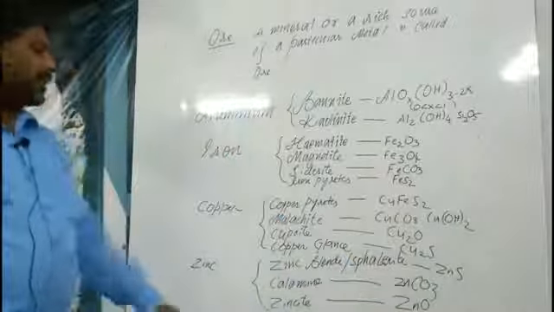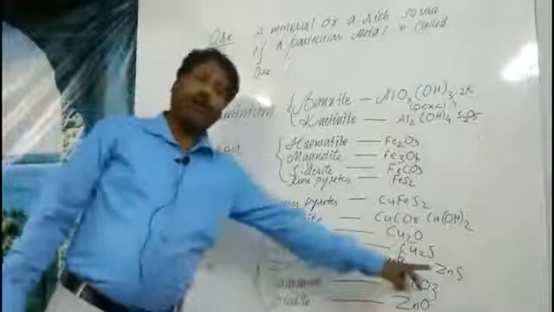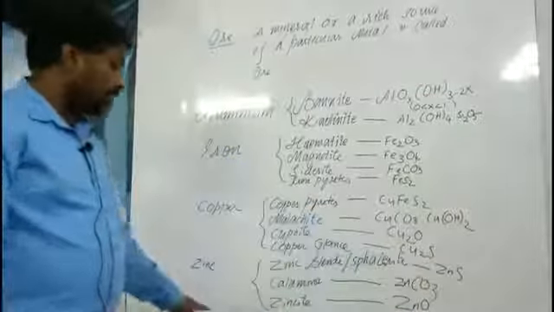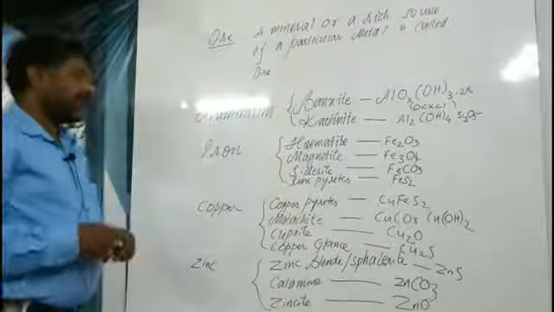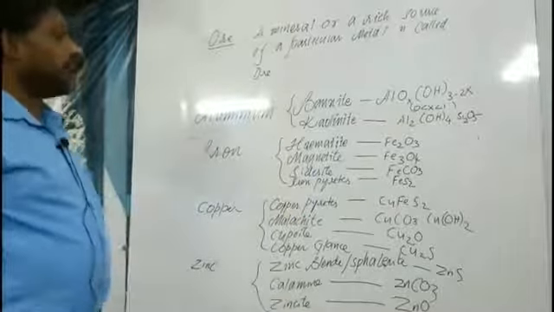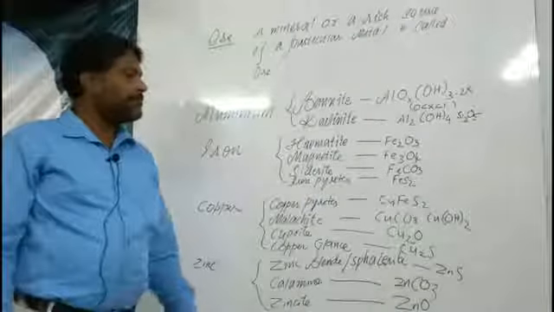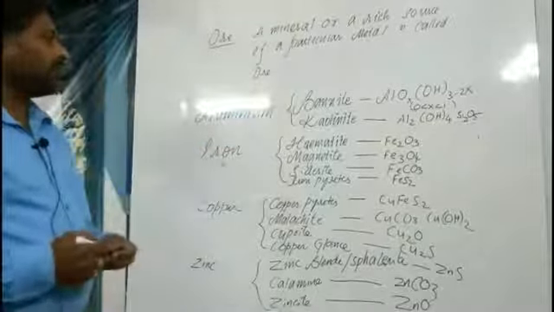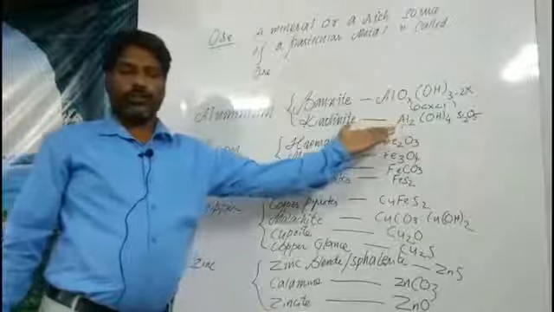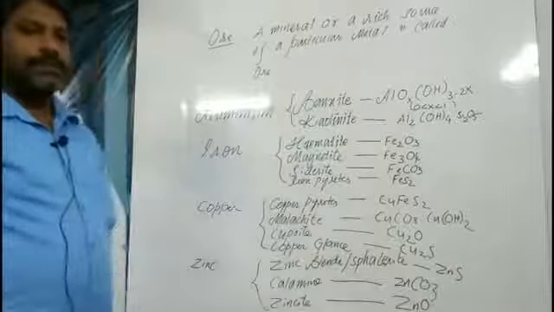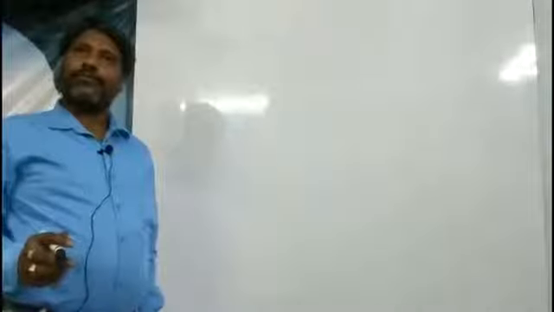It is a sulfide ore of zinc. And next is calamine. It is zinc carbonate, a carbonate ore. And last is zincite. It is an oxide ore of zinc. So these are important. Generally, any one or two of these ores may be asked in your annual examination for a 2 marks question. That's why try to remember these names, and at least you can write the name or the compositions in the annual exam. You are going to be awarded 2 marks. Understand? Okay.